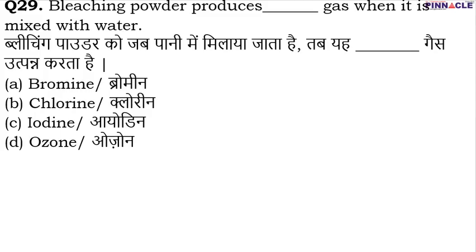Coming to question number 29. So question number 29 is, bleaching powder produces dash gas when it is mixed with water. Well, bleaching powder produces chlorine gas, and this production of chlorine gas is responsible for the bleaching action that bleaching powder has. Okay, so for question number 29, B is going to be the correct option.